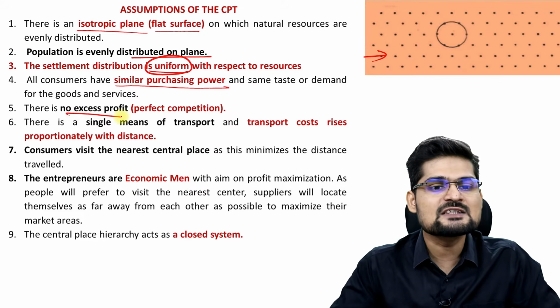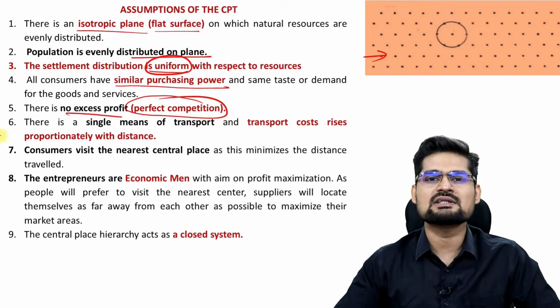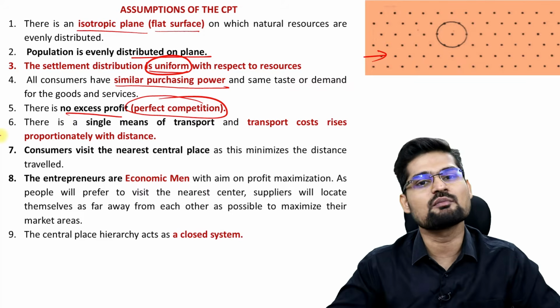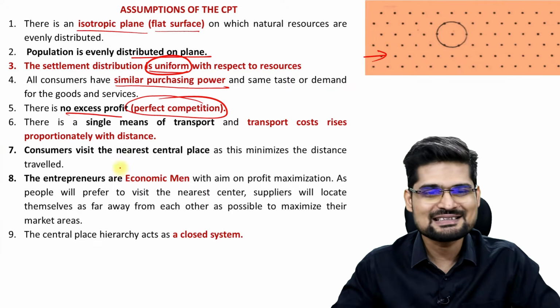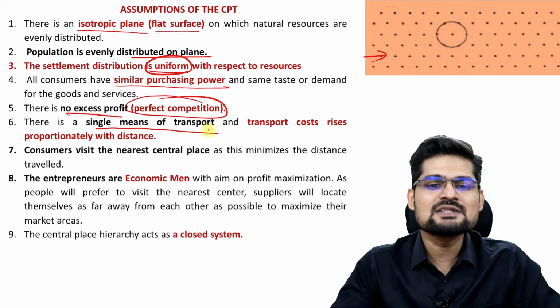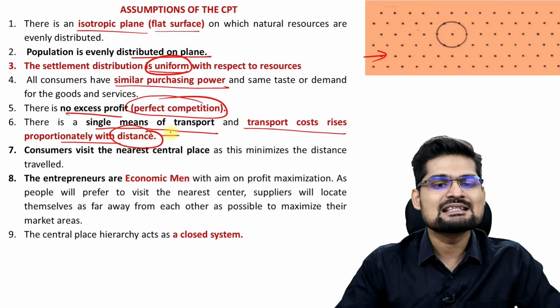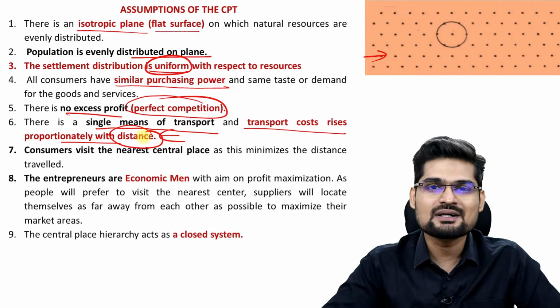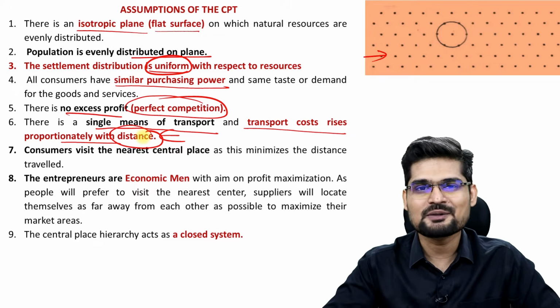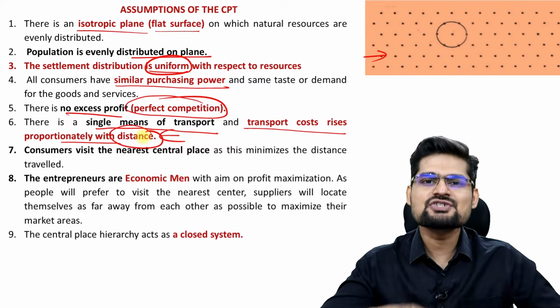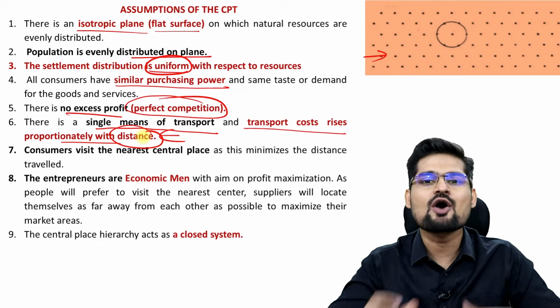Then no excess profit. There is a perfect competition. It's like everybody has the same amount of money to purchase. Right? That's very interesting. And then there is a single means of transport, and transport cost rises proportionately with distance. Same as we studied in Weber as well as von Thunen's model. Very similar, so these locational theories have this thread of assumptions which is very common.